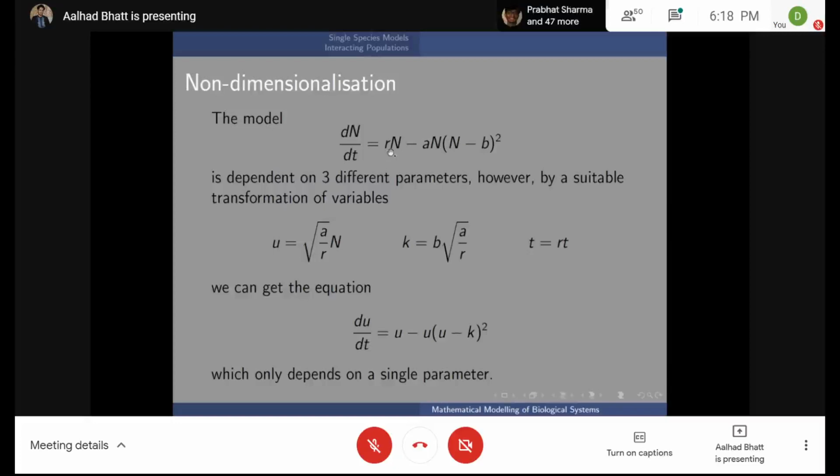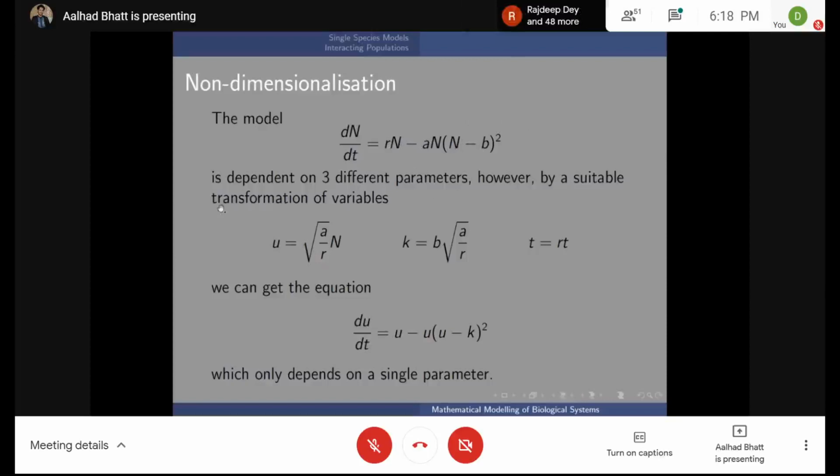It is just the births minus the deaths per individual. Here, A and B are some parameters that depend on the ecology, and they govern the dynamics of the population in a certain way. So, as you can see, if N is really large, then it decreases the growth rate. And when N is equal to B, the growth rate is maximum, it's just Rn.